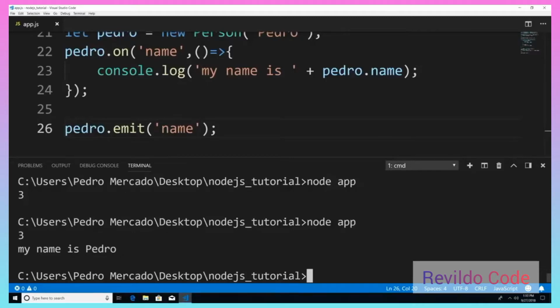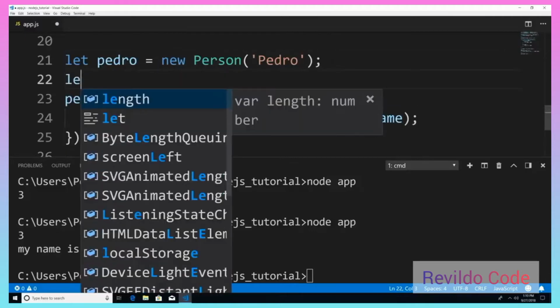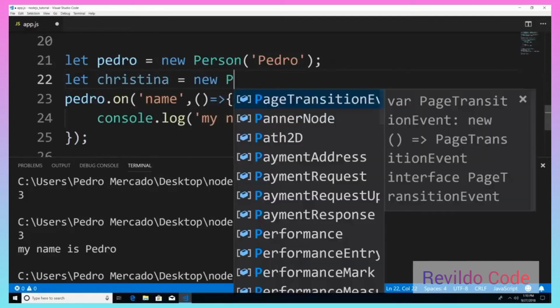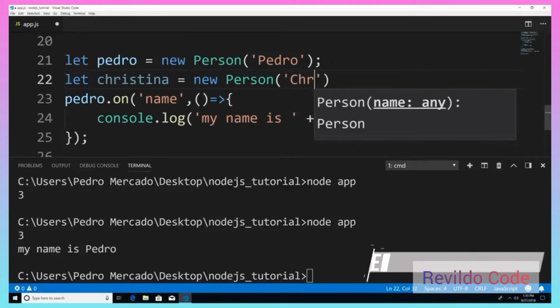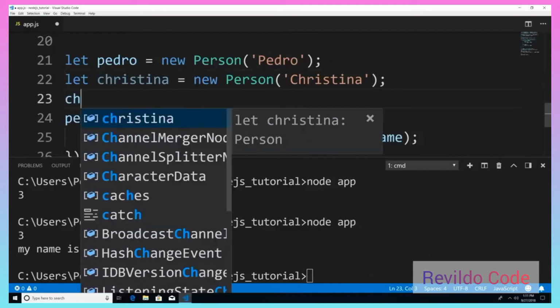And for our final example, let's say that we have more than one person object. So I'm just going to create a new person. I'm just going to call, let's make it a girl. I'm just going to call her Christina. I'm going to say new Person. And we're going to pass in Christina. Now let's add a listener to the christina object.